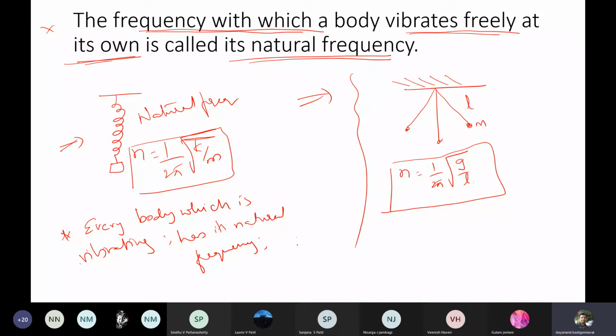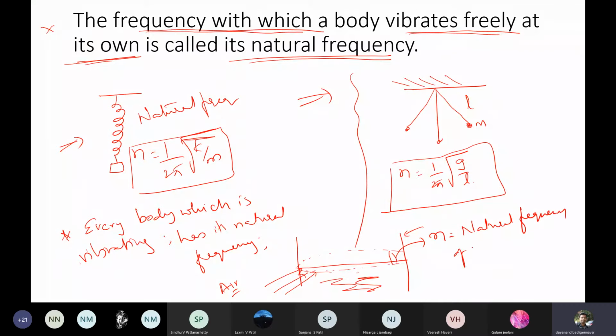For example, let us assume that this is a bridge, and the water is flowing below. This bridge actually vibrates when there is an airflow across it. It is going to vibrate from its mean position like this. You are getting the point, from its mean position. This vibration has a certain frequency. This frequency is called the natural frequency of the bridge.